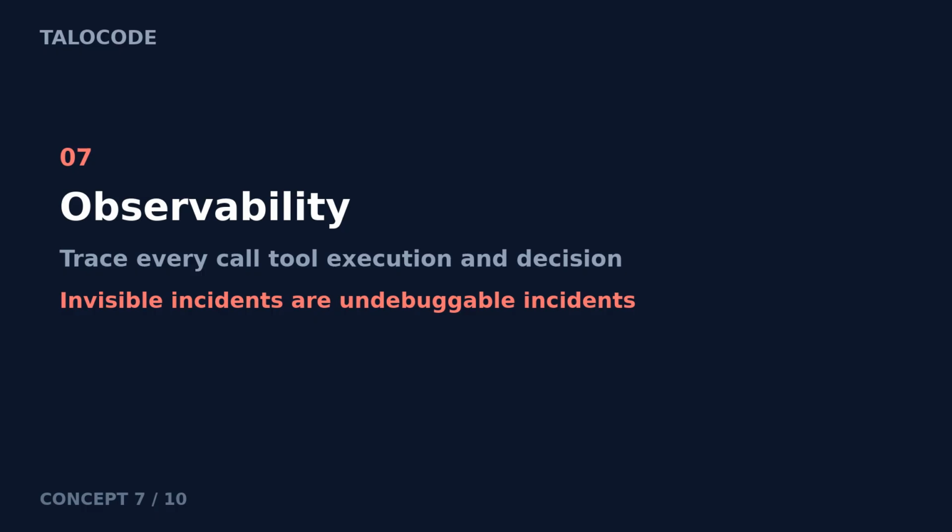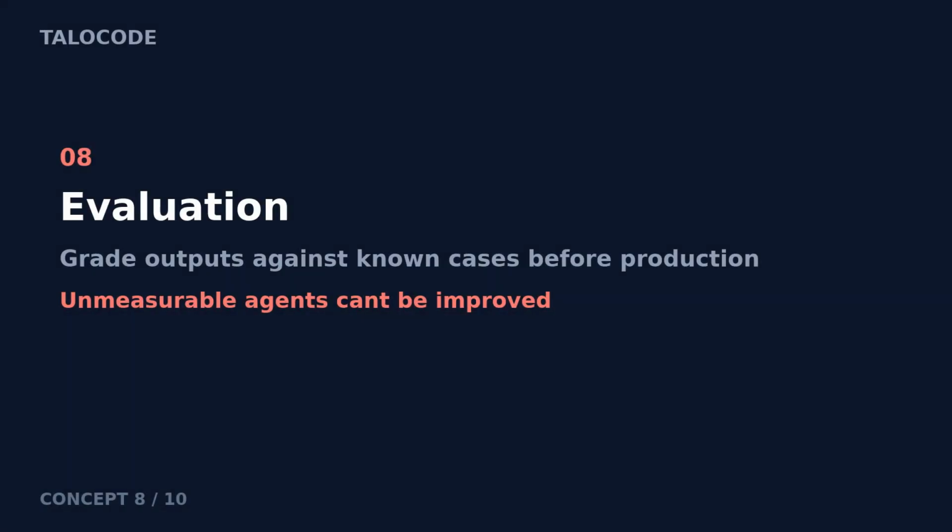7. Observability. If you cannot see what an agent did, you cannot debug why it failed. Observability means tracing every call, every tool execution, every decision. Not just errors, but the reasoning path that led to them. The incident is invisible until you can replay it.